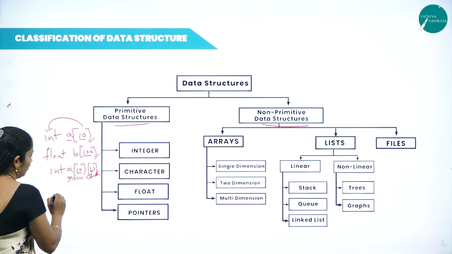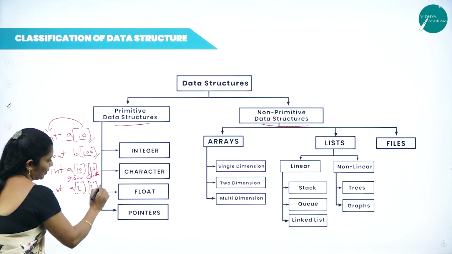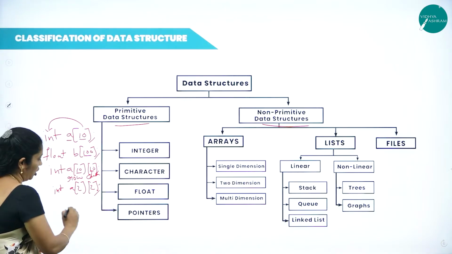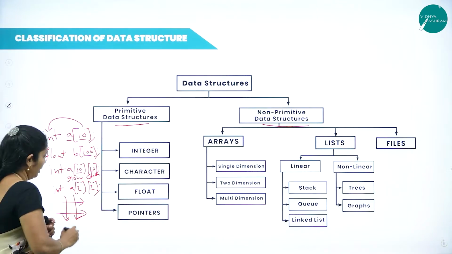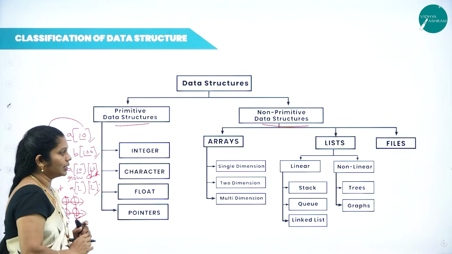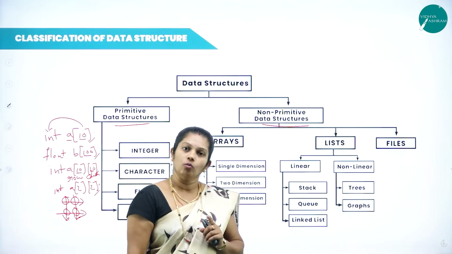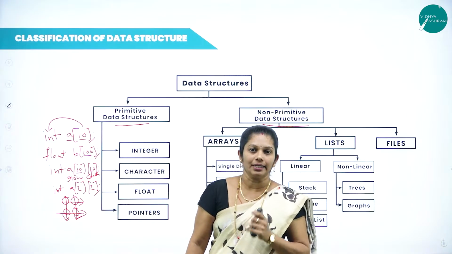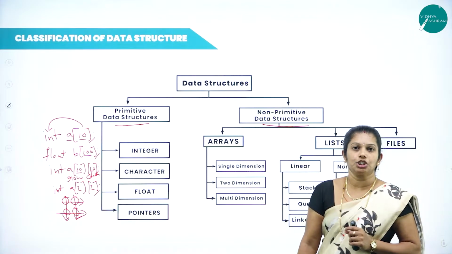One more example. For example, int a of 2 is to 2. Then 2 rows and 2 columns, 2 rows as well as 2 columns here we have. Here we have first value, second value, third value, fourth value. Now is it clear? A two-dimensional array is a collection of homogeneous elements only, but it contains two subscripts. And the last one is multi-dimensional array.